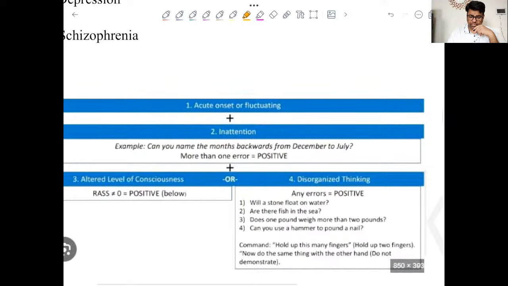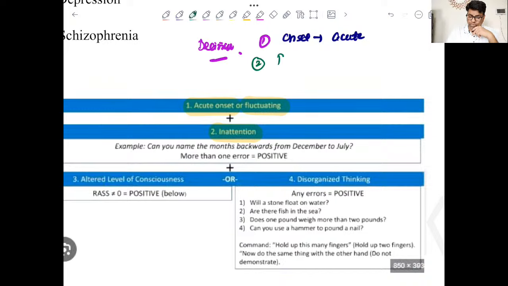The very first is acute onset or fluctuating, then second is inattention, and while discussing delirium, I told you that there is poor attention span and distractibility, right? And of course, for delirium, the onset is always acute, right? Then there is poor attention span and distractibility.